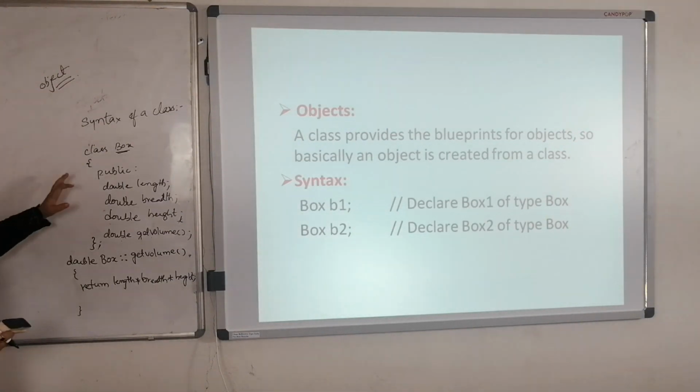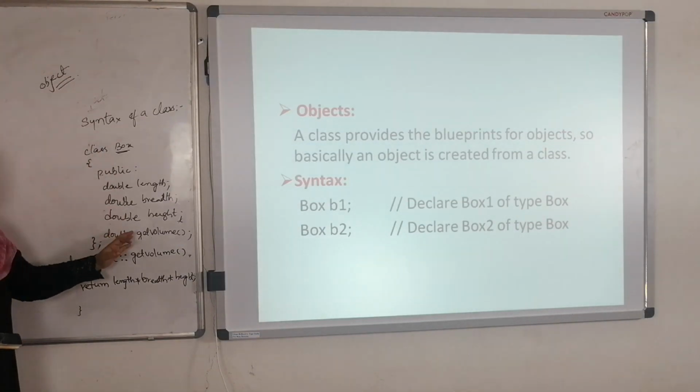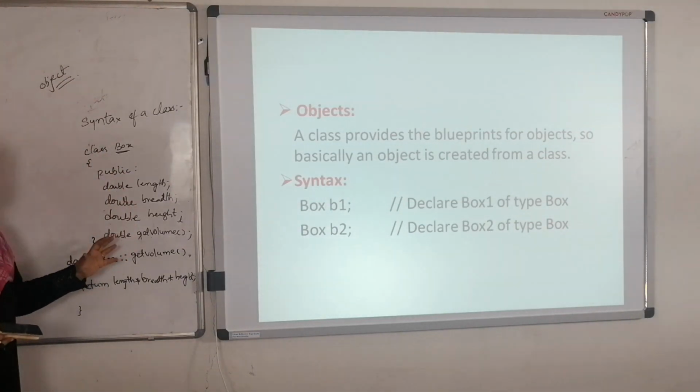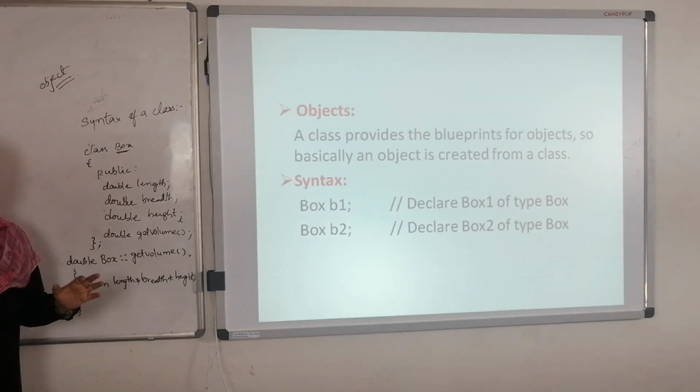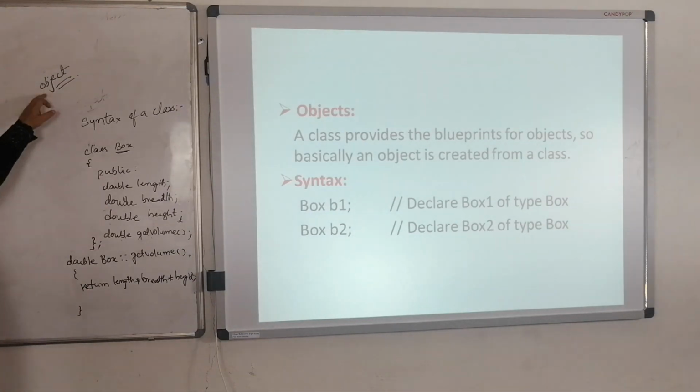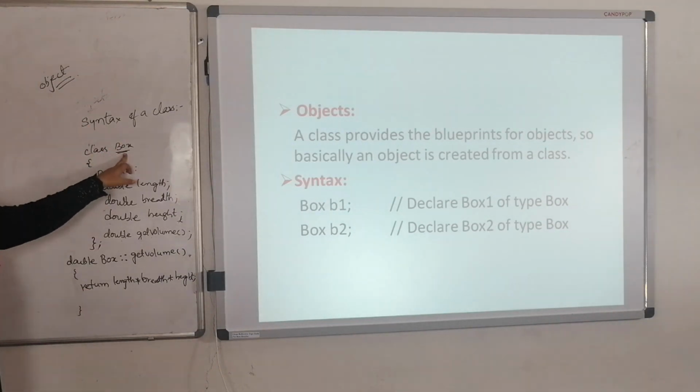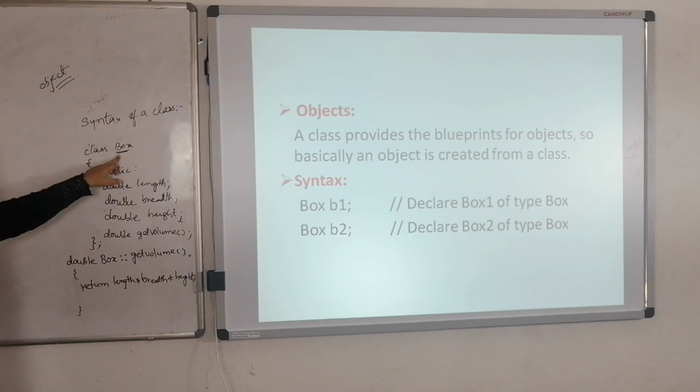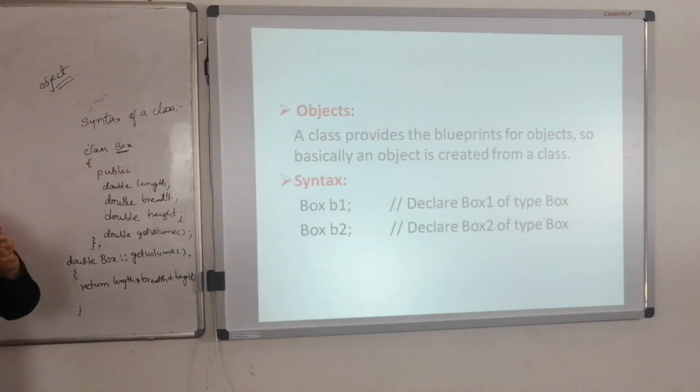One more thing: whenever we declare a class, the system is not going to allocate memory to that class. Whenever we create the object for that class, the system is going to allocate the memory.